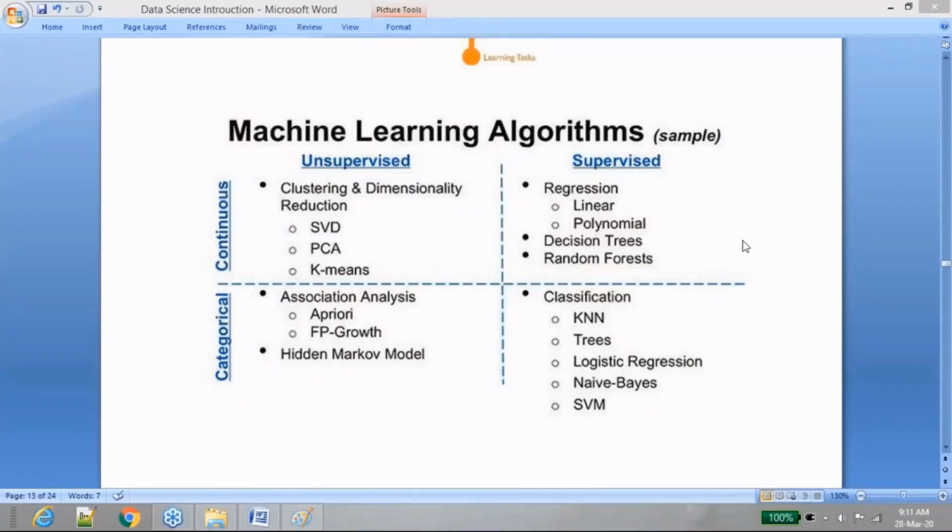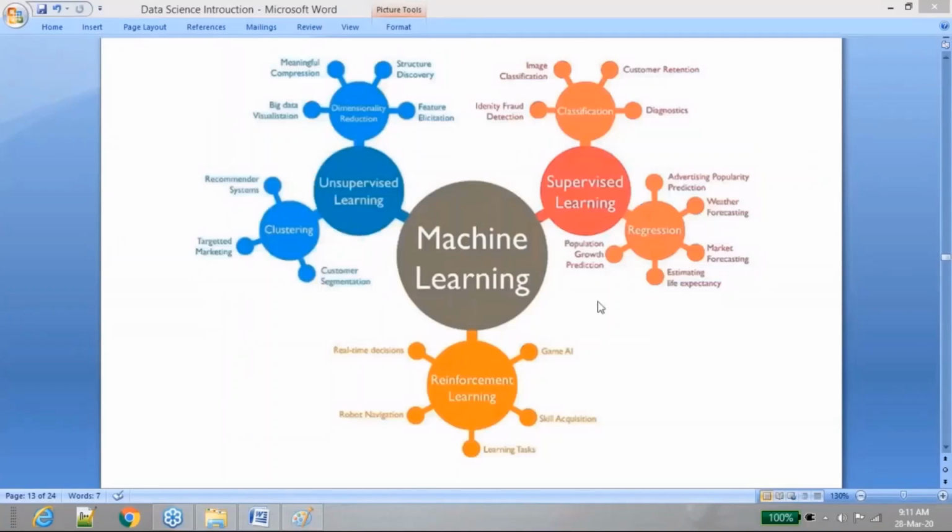Most of the use cases or most of the domains don't require reinforcement learning in reality. That's the reality. Most of the people will be working on supervised learning, and you'll see more use cases in classification in the real-time industry. There will definitely be a few use cases in regression models as well, but you will see more in classification. But as I said, reinforcement learning will have very little scope.